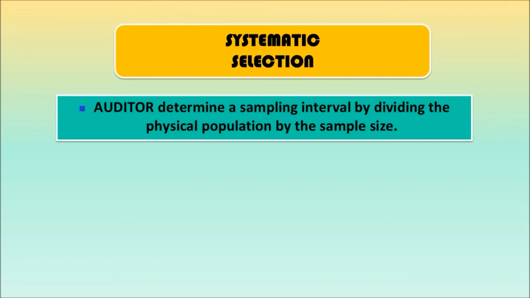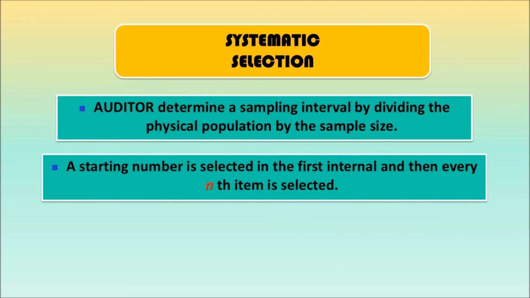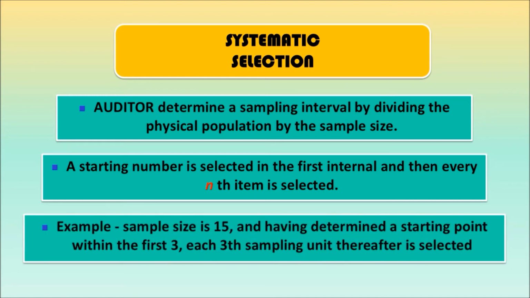Systematic selection is a situation where the auditor determines a sampling interval by dividing the physical population by the sample size. For example, the sample size is 15, and having determined a starting point within the first 3, each third sampling unit thereafter will be selected. Even though the starting point may be determined haphazardly, the sample is more likely to be random if it is determined by a computerized or random number table.